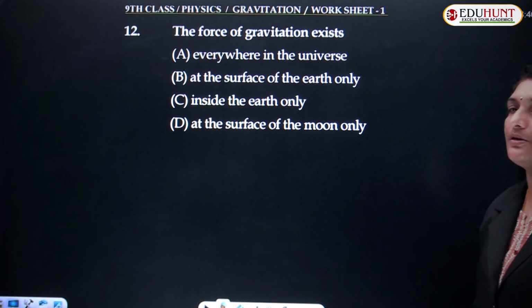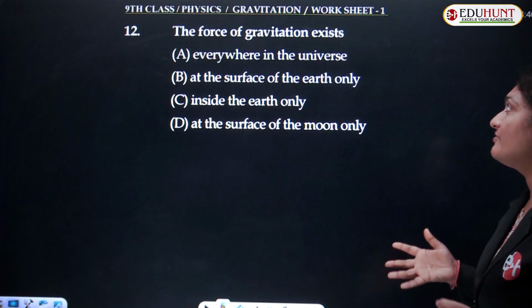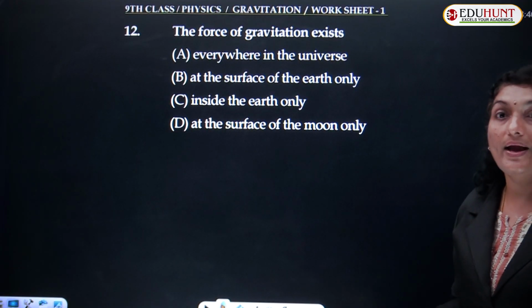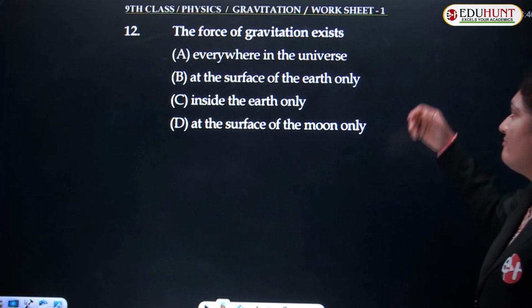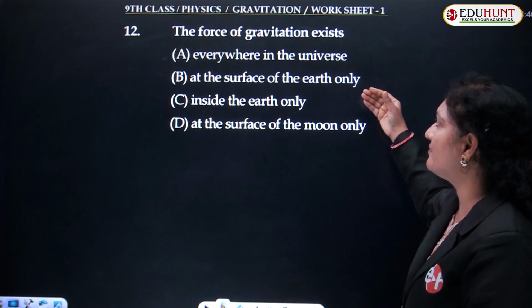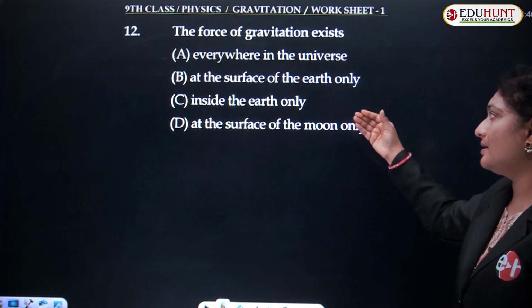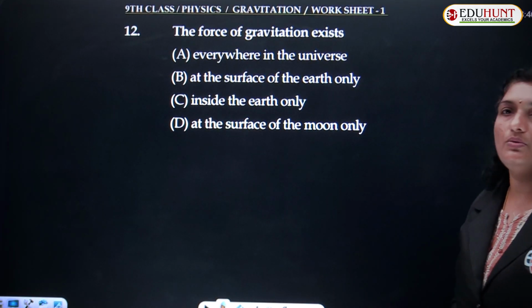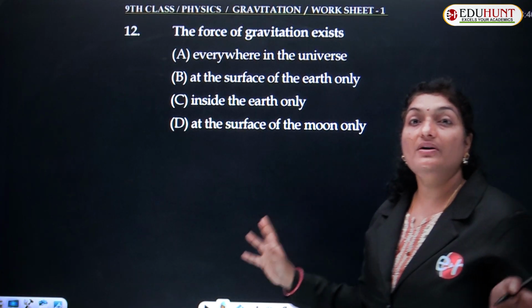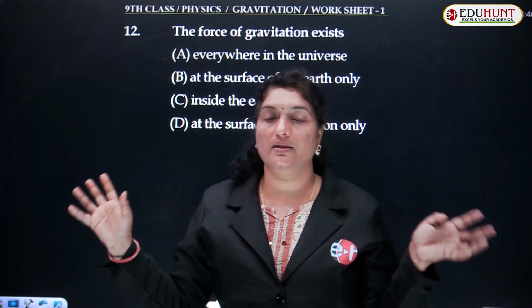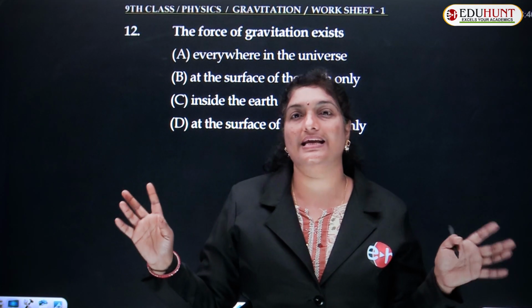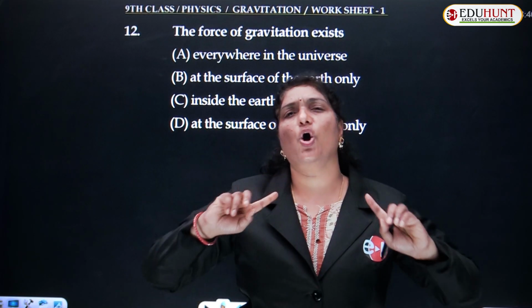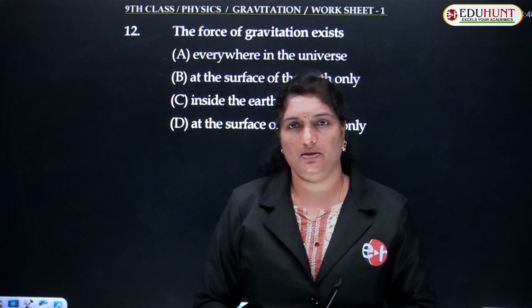Moving ahead with the 12th question. The force of gravitation exists. Where does the force of gravitation exist? Everywhere in the universe, on the surface of the earth only, inside the earth, or at the surface of the moon. So it is a universal force. Newton's force is accepted by all the particles in the universe.